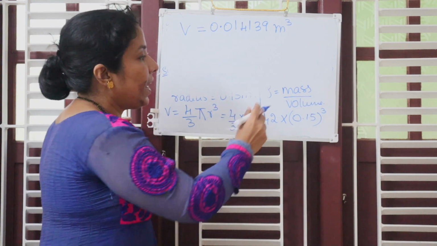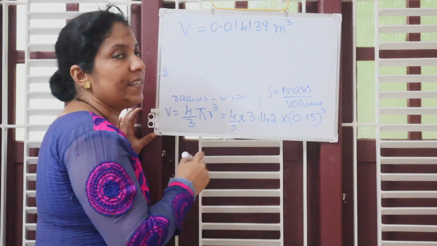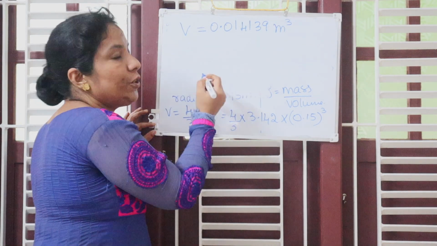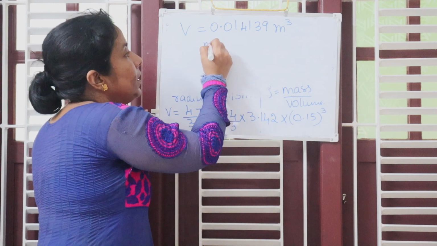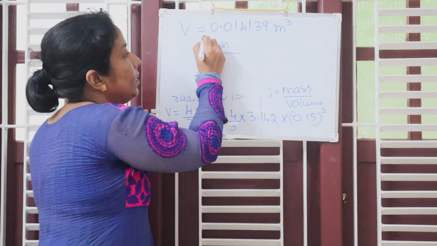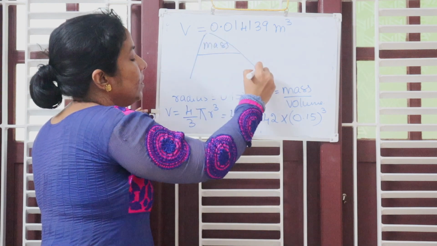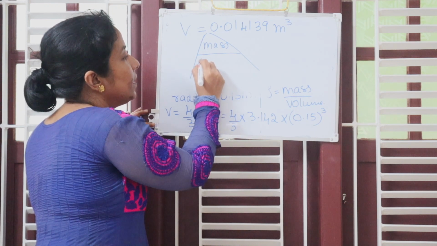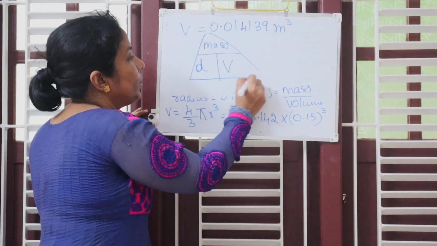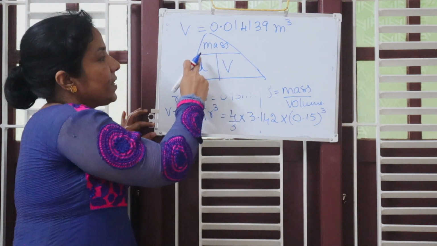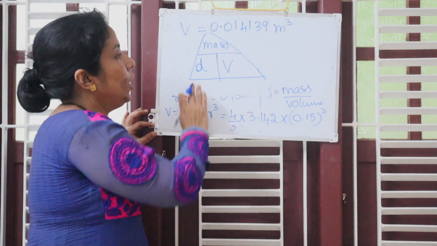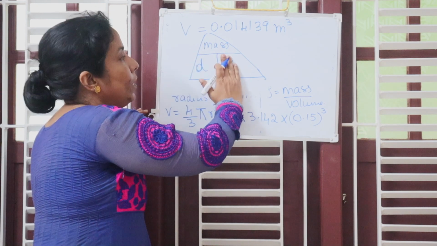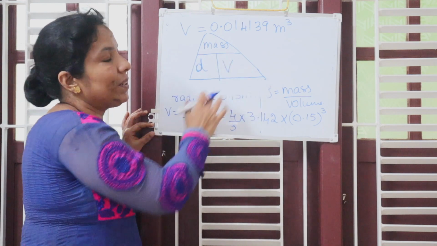Now students, they are asking you mass, not the density. Density is already given. Do you know how to convert? See, we have the formula. If you want to remember, you can remember the triangle. Mass equals density times volume, or density is equal to mass over volume, or volume is equal to mass over density. So you can remember this triangle.